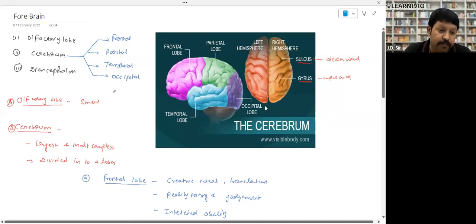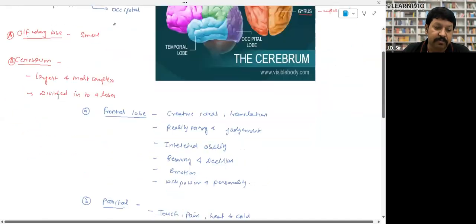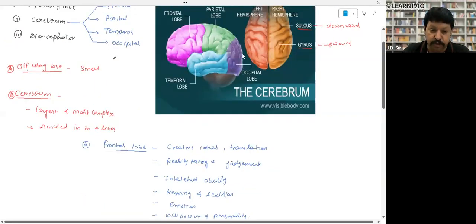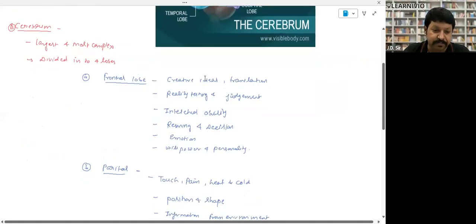So further, the forebrain is divided into three parts: olfactory lobe, which has to do with the sense of smell, cerebrum, and diencephalon. Basically, the cerebrum is the most active part of the brain, and this is the decision-making part of the brain, right? Cerebrum is further divided: frontal, parietal, temporal, and occipital. So the cerebrum is basically the processor of our brain, right? Olfactory lobe, it has to do with smell. Cerebrum, the largest and most complex, divided in four lobes, right? The four lobes we have seen over here. They are part of the cerebrum.